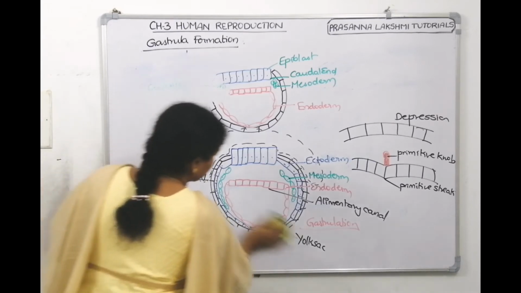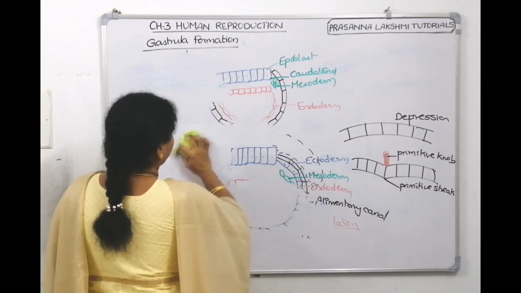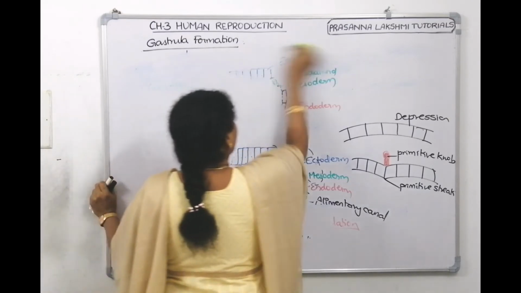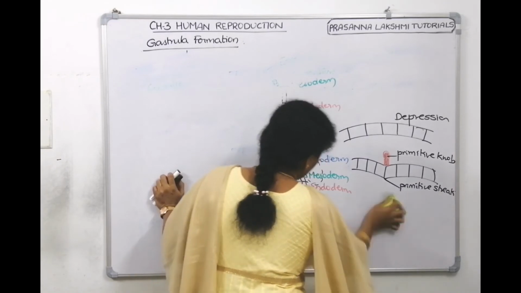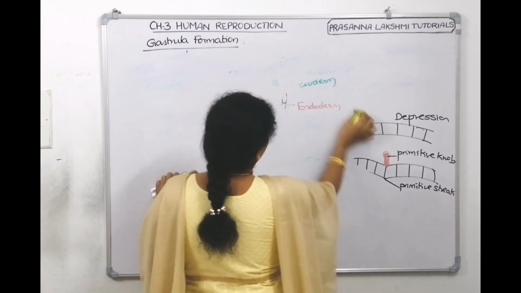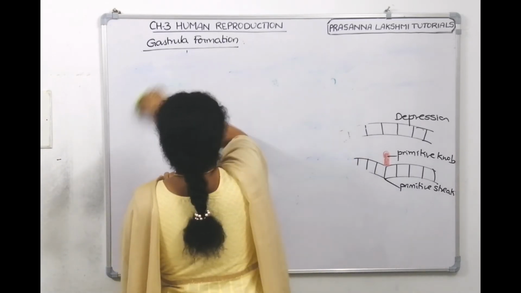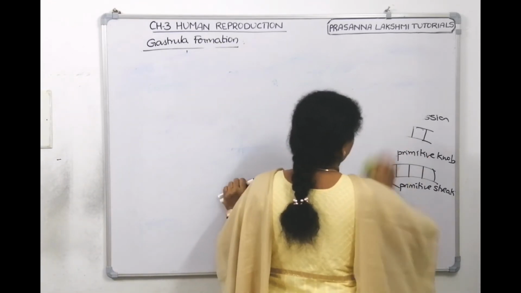Now, what are the systems which evolve from ectoderm, which evolve from endoderm, which evolve from mesoderm? We need to see now. This is also important.